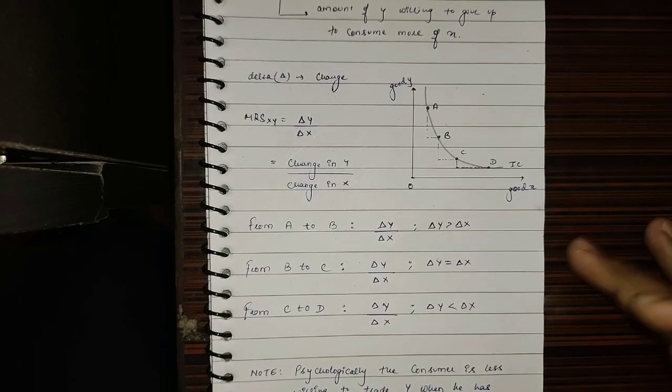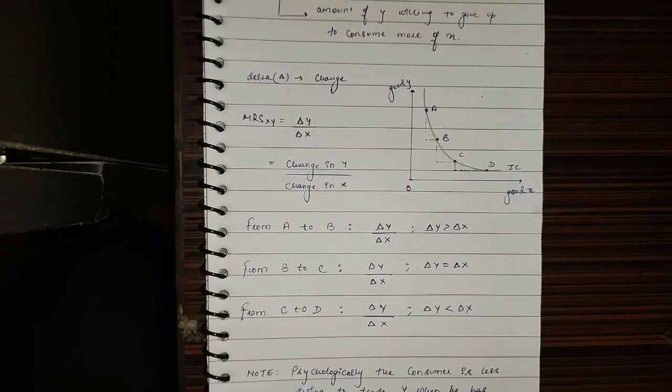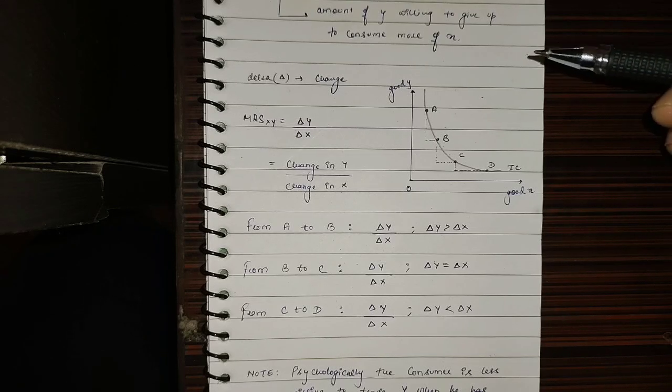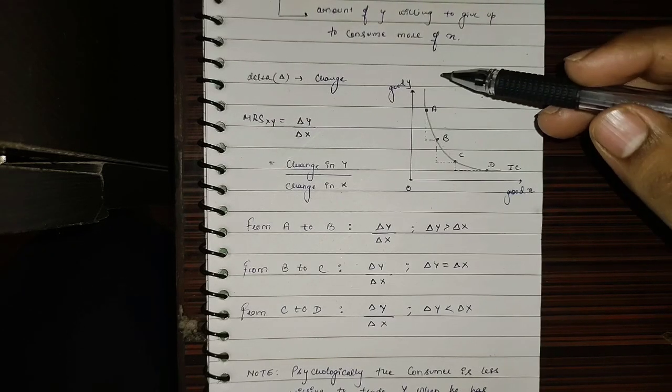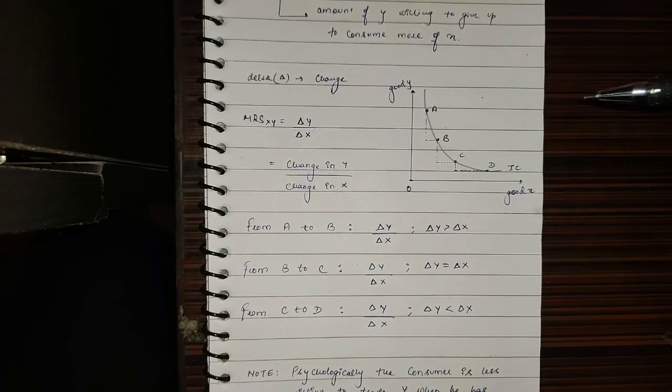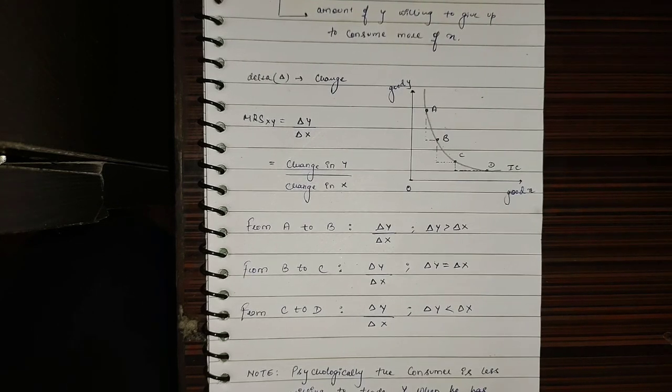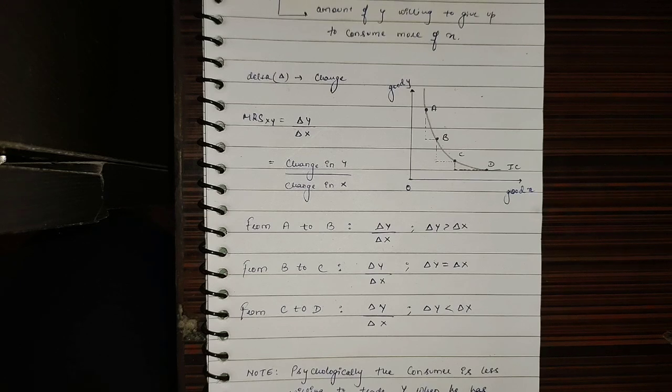Now suppose we have an indifference curve, and on that indifference curve we have 4 points A, B, C, D. Since these points are lying on the same indifference curve, the consumer would be indifferent between all 4 points, meaning he derives the same level of utility from all 4 points.